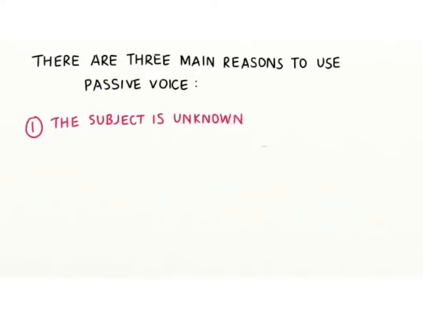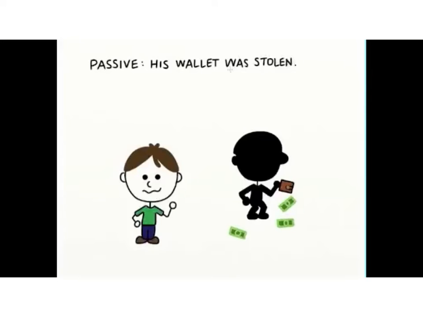The first reason is if the subject is unknown. That means you don't know who the doer of the action is. For example, his wallet was stolen. Notice this happened in the past, so we use was, the past form of to be, and stolen, the past participle of steal.